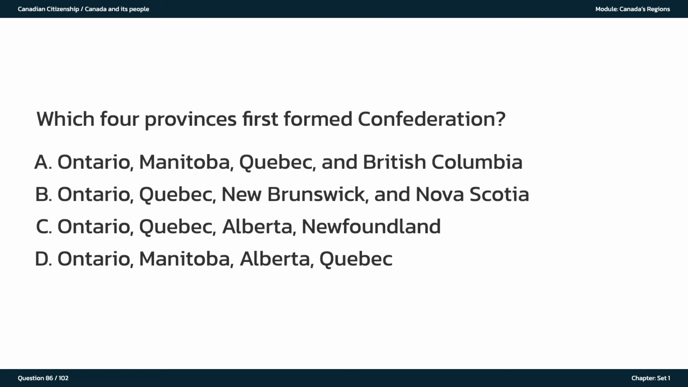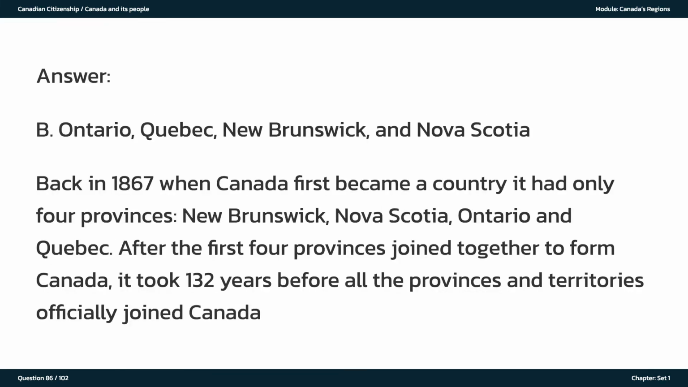Which 4 provinces first formed Confederation? A. Ontario, Manitoba, Quebec, and British Columbia. B. Ontario, Quebec, New Brunswick, and Nova Scotia. C. Ontario, Quebec, Alberta, Newfoundland. D. Ontario, Manitoba, Alberta, Quebec. The answer is B. Back in 1867 when Canada first became a country it had only 4 provinces: New Brunswick, Nova Scotia, Ontario, and Quebec. After the first 4 provinces joined together to form Canada, it took 132 years before all the provinces and territories officially joined Canada.